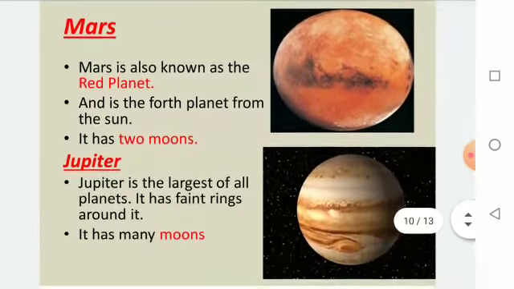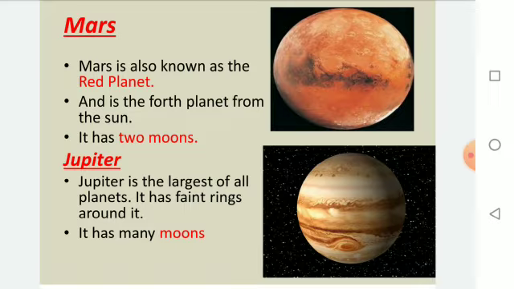Next is Mars. Mars is also known as the red planet. Which planet is known as the red planet? The answer is Mars, and it is the fourth planet from the Sun. It has two moons.